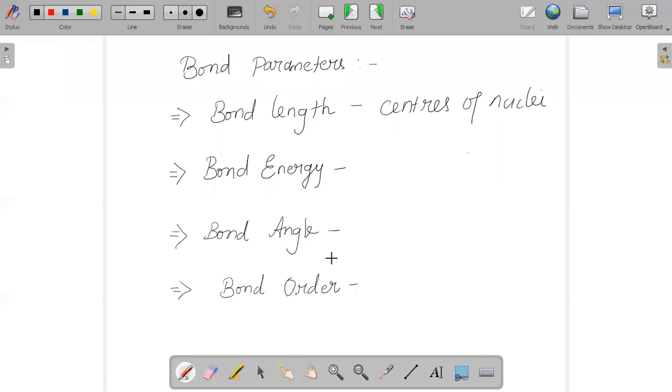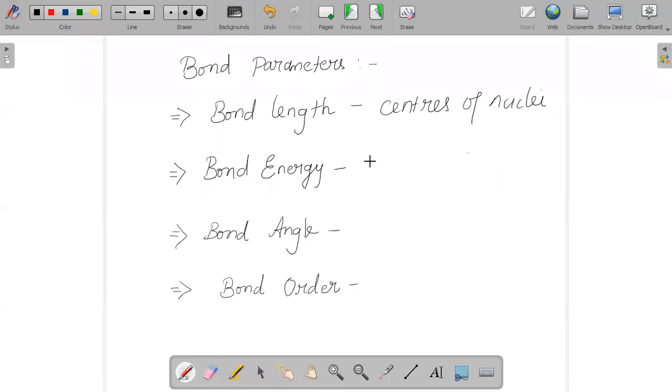And the next parameter is bond energy. What does bond energy mean? It is nothing but the amount of energy which we require to break 1 mole of bonds of a particular type, so as to separate them into gaseous atoms.